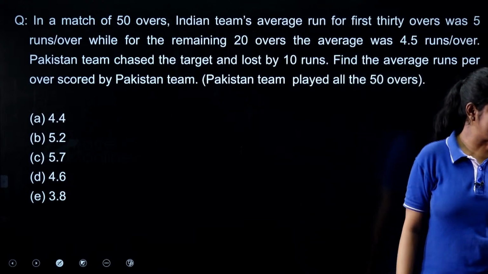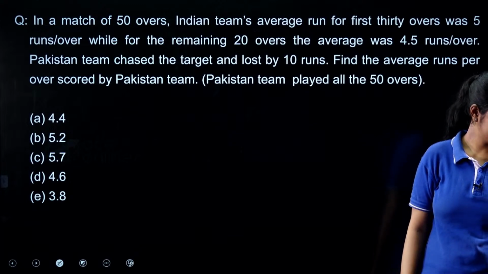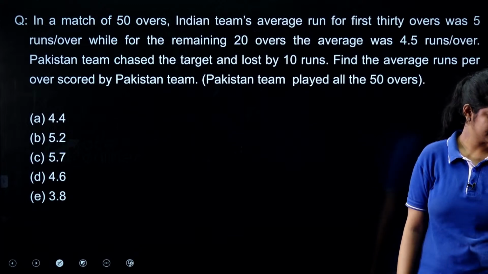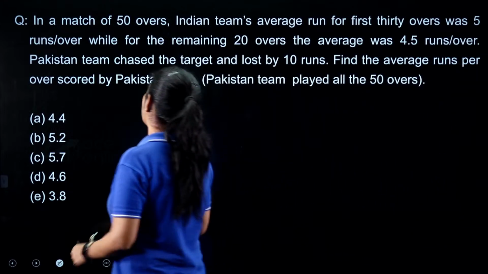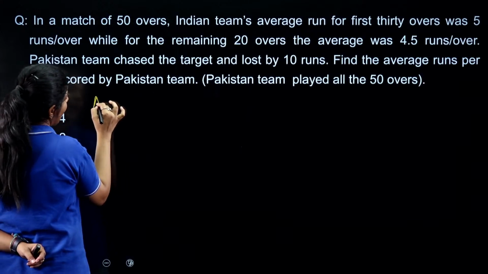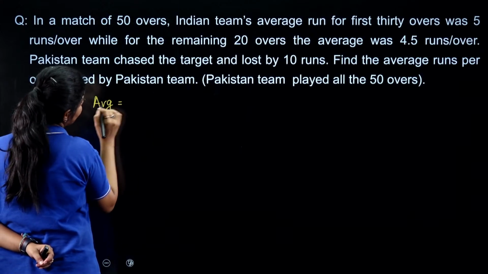So what answer are we getting in this one? We know that whenever we have a question on average, we are going to use this particular formula.